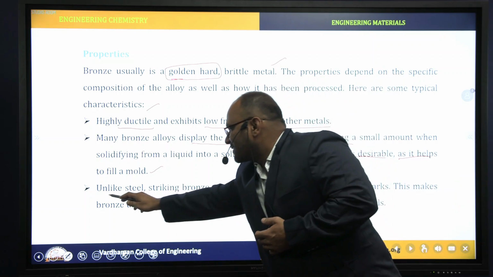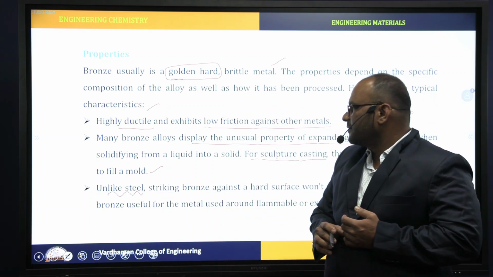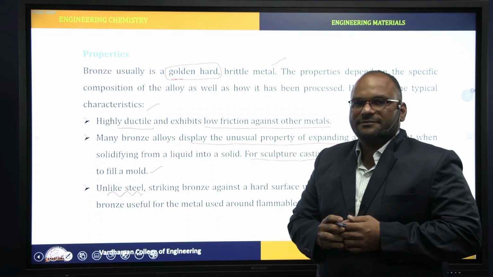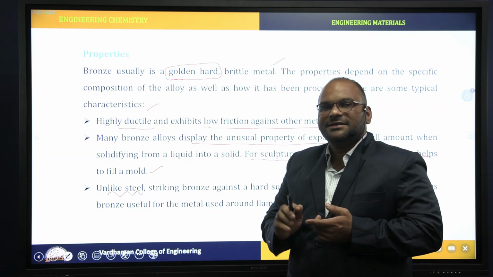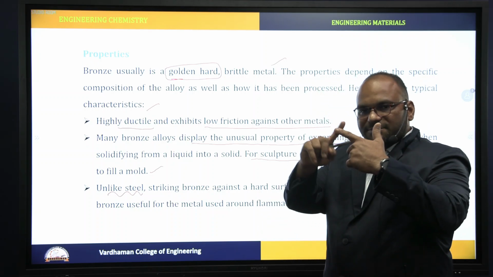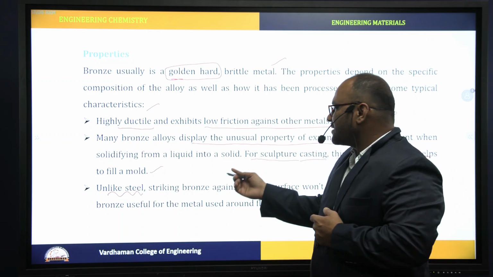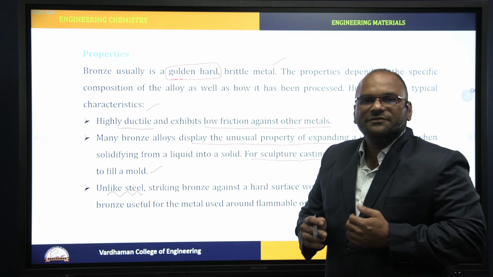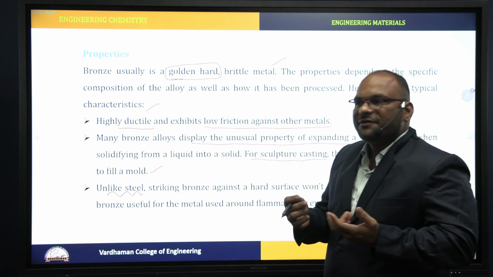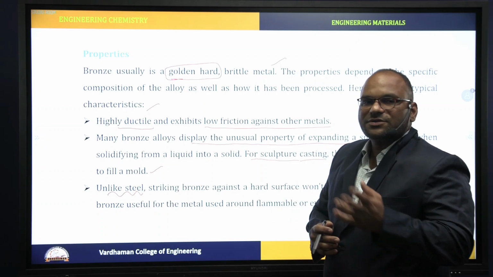Next, unlike steel, when steel collides with other steel, we may get a spark, right? But in the case of bronze, when bronze collides with other metal surfaces, there is no spark.